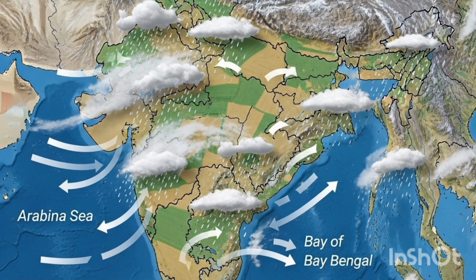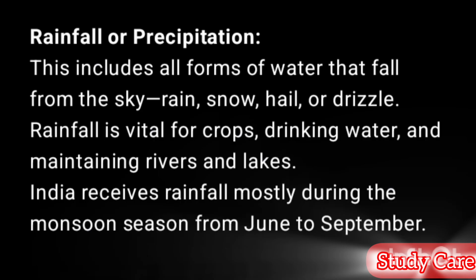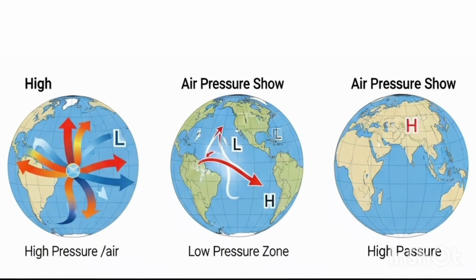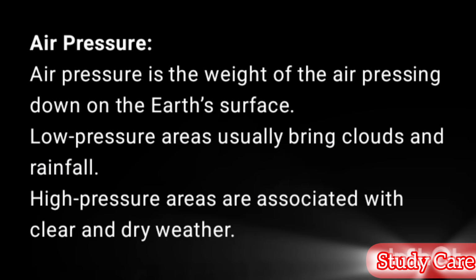Rainfall or precipitation. This includes all forms of water that fall from the sky: rain, snow, hail, or drizzle. Rainfall is vital for crops, drinking water, and maintaining rivers and lakes. India receives rainfall mostly during the monsoon season from June to September. Air pressure. Air pressure is the weight of the air pressing down on the Earth's surface. Low pressure areas usually bring clouds and rainfall. High pressure areas are associated with clear and dry weather.